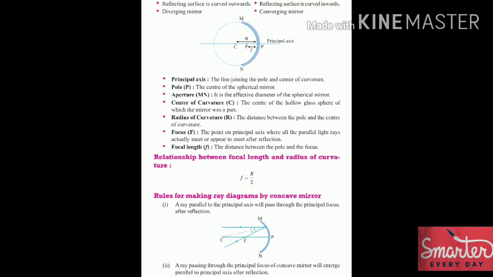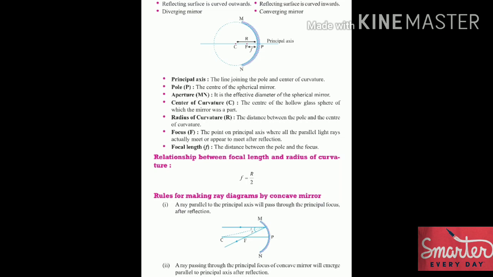Now the rules for making a ray diagram by a concave mirror. There are a total of 6. Now let us see. The first one is a ray parallel to the principal axis will pass through the principal focus after reflection.